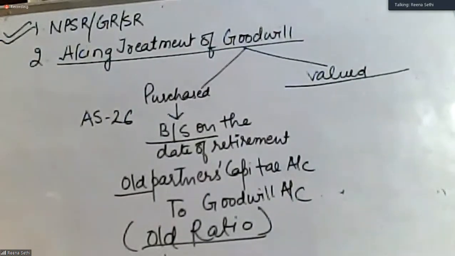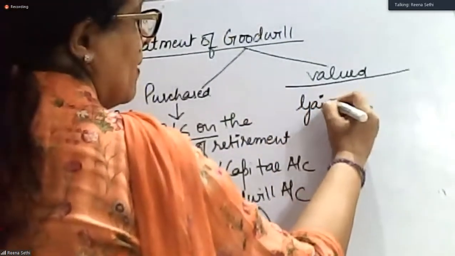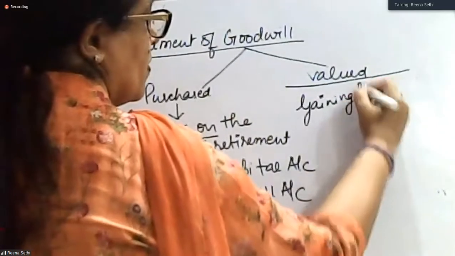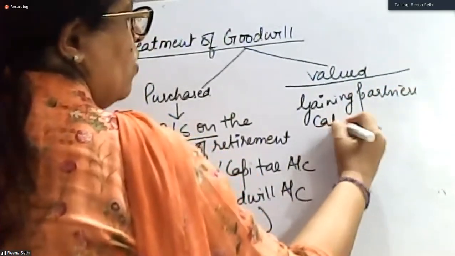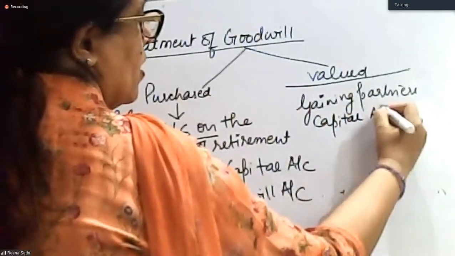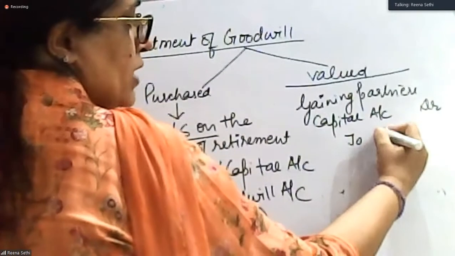There are no such cases in retirement, just one single entry: gaining partners' capital account debited to retiring partner.